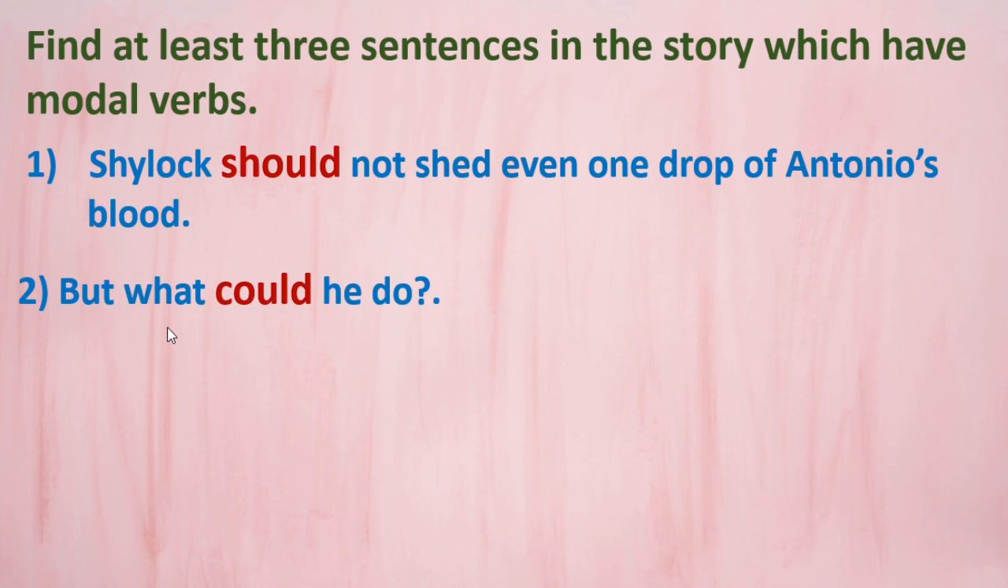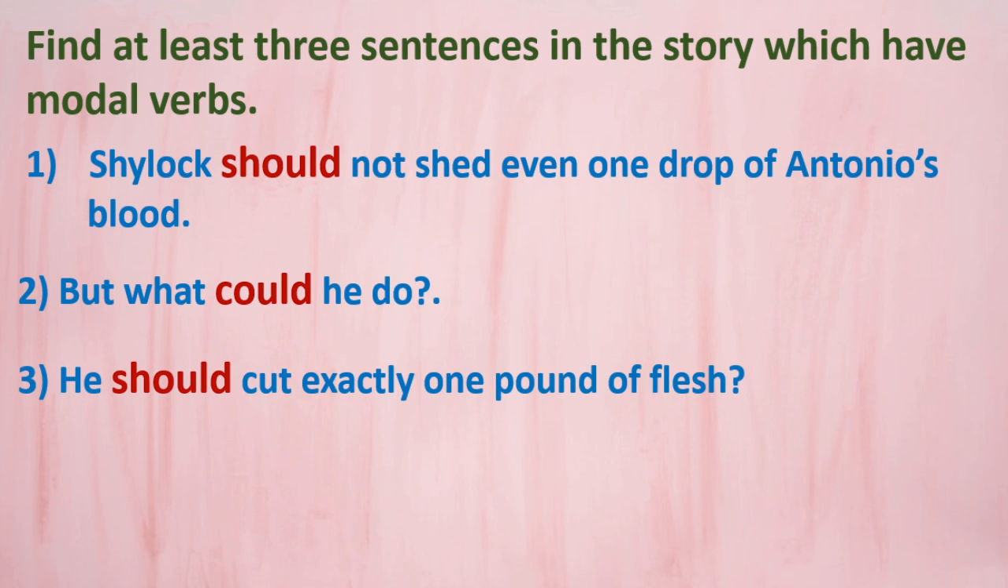Next. But what could he do? Here could is the modal verb. The question is asked. Do is the verb and could is the helping verb, isn't it? Next one. He should cut exactly 1 pound of flesh. He should cut. Cut is the verb and should is a modal verb. No more, no less. Isn't it?